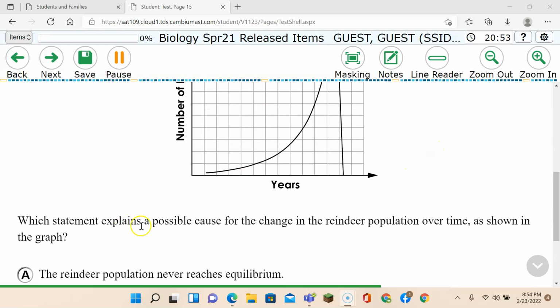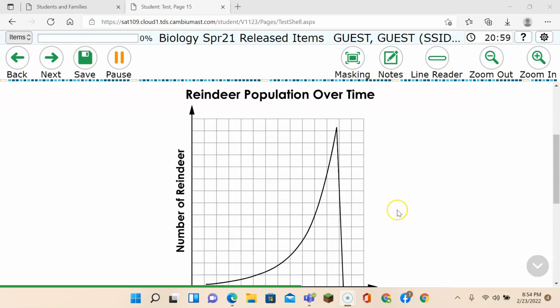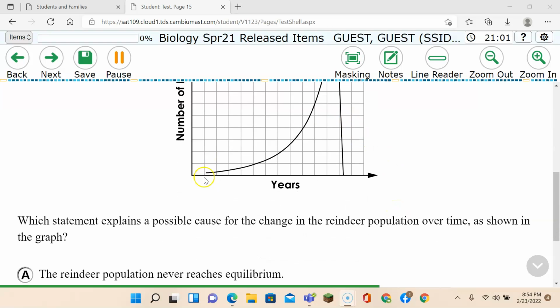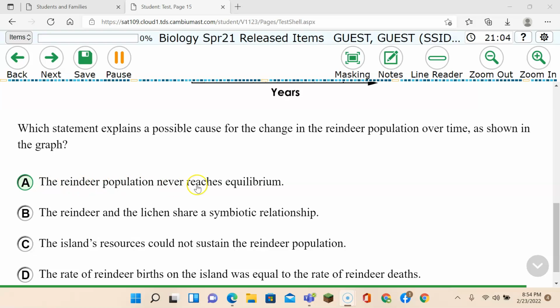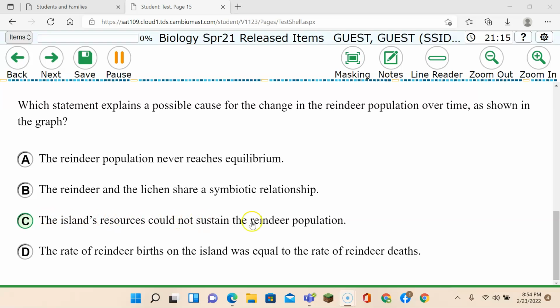Which statement explains a possible cause for the change in the reindeer population over time as it is shown in this graph? So what caused this to happen? Is it A, the reindeer population never reaches equilibrium? B, the reindeer and the lichen share a symbiotic relationship where both benefit? C, the island resources could not sustain the reindeer population? Or D, the rate of reindeer birth on the island was equal to the rate of reindeer deaths? Well, D cannot be the answer. A is true, the reindeer population never reached an equilibrium, but why?